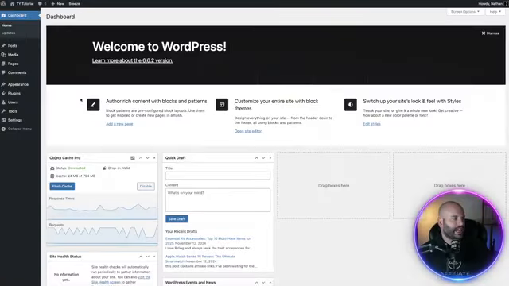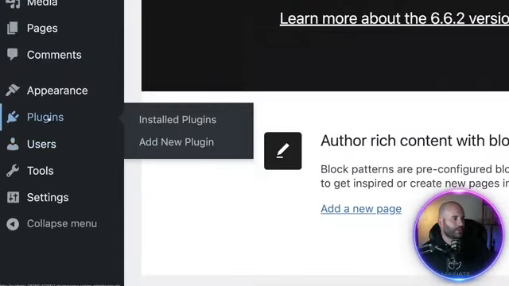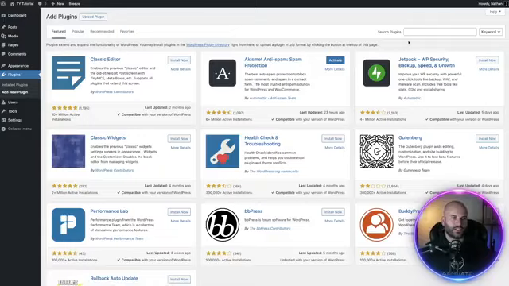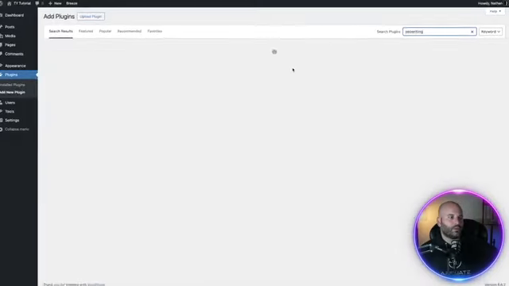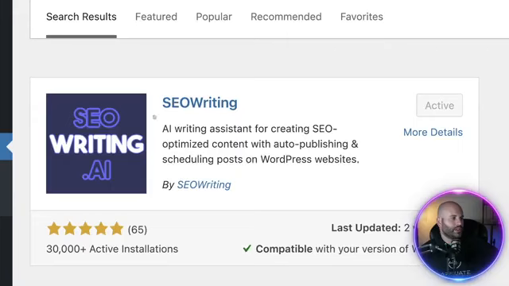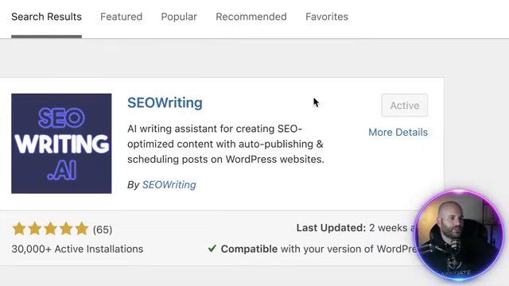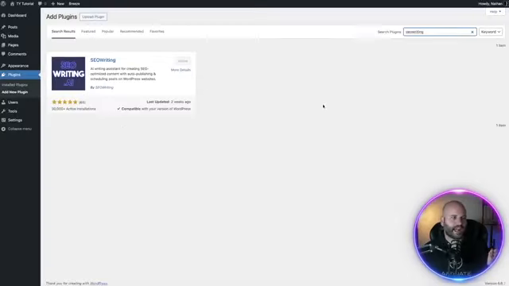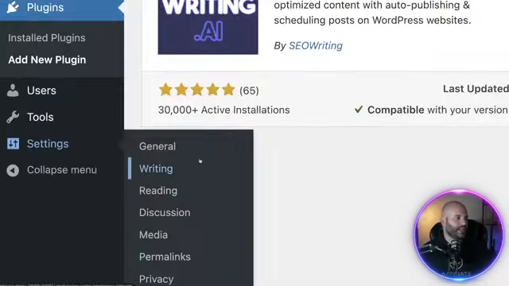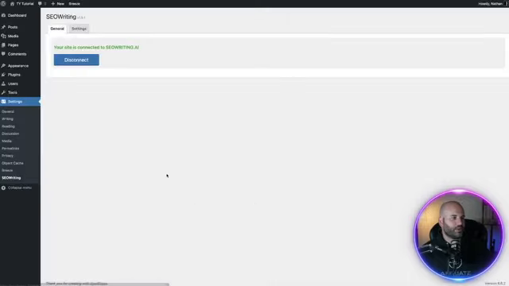So I'm going to come back to my dashboard. And what you want to do is go to plugins, and I'm going to say add new, but I already have it installed, but this is the process that you would take. You go to search plugins, and then I'm going to type in SEO writing. Once you search that up, this is the one that you want to install. So once you see it right here, you would click install. It'll go gray like this, and then it'll say activate. You simply activate it.